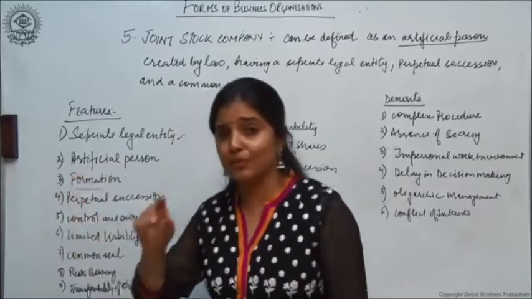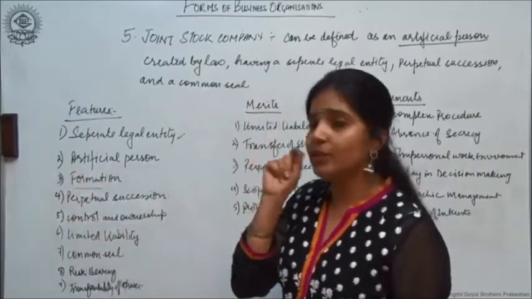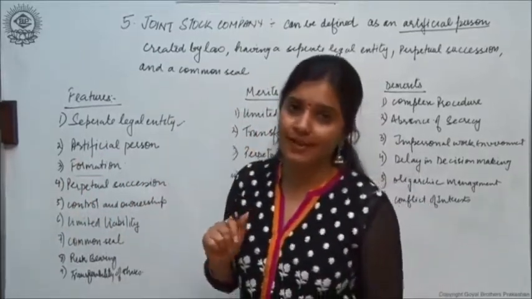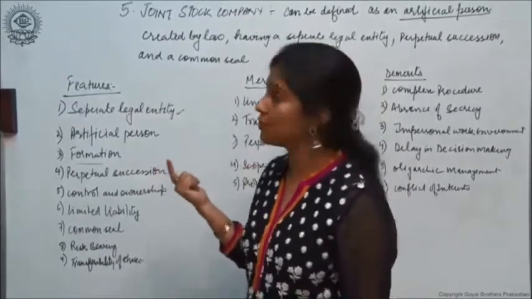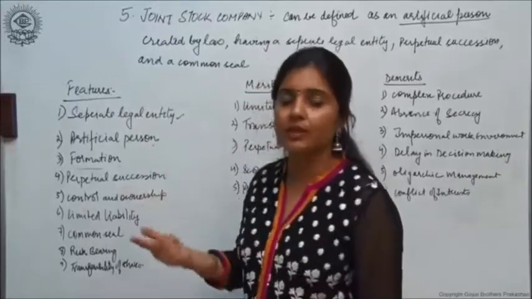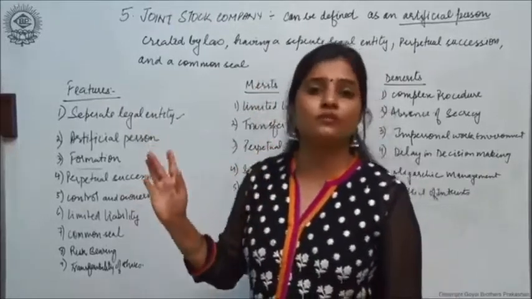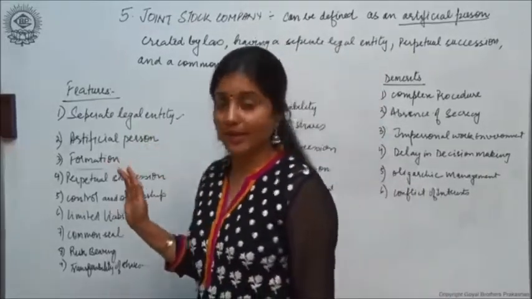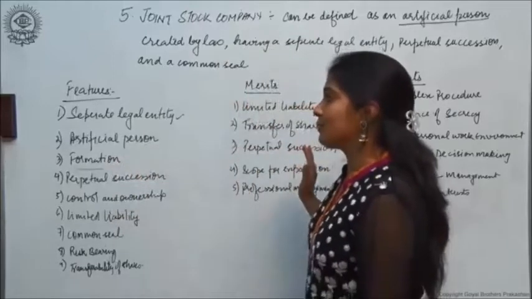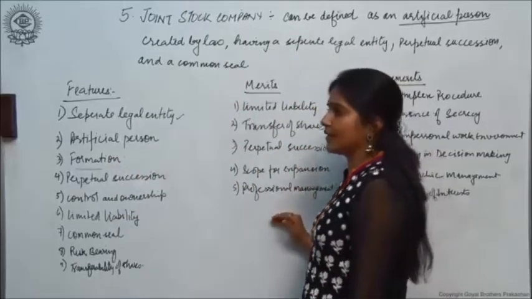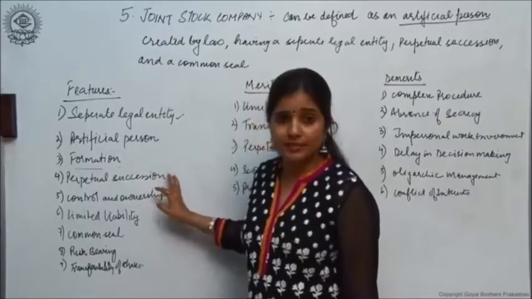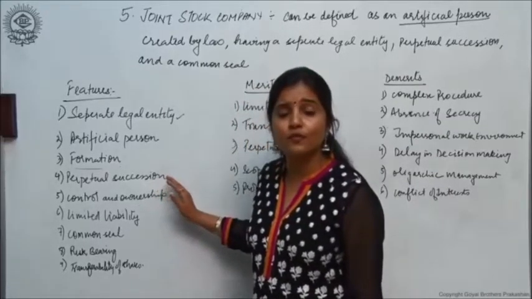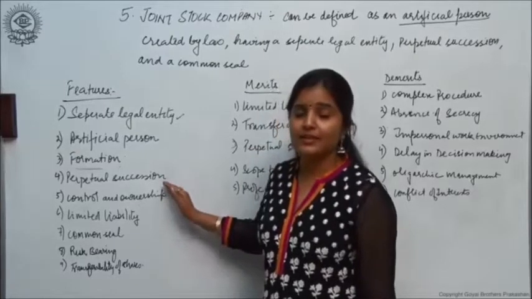The entire capital of the company is divided into equal units called shares, right? And the shareholders are nothing else but the owners of the company. So there is not one owner of the company, there are millions and zillions of owners of the company. But because the owners are spread over a wide geographical area, they select their representatives in the form of a board of directors.